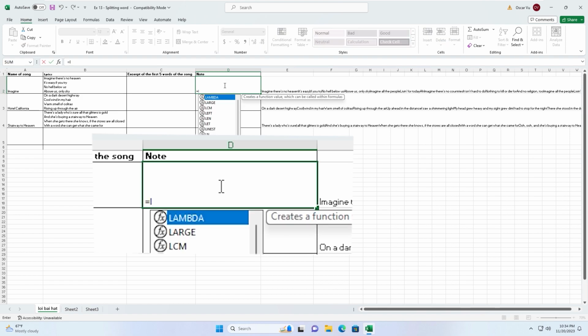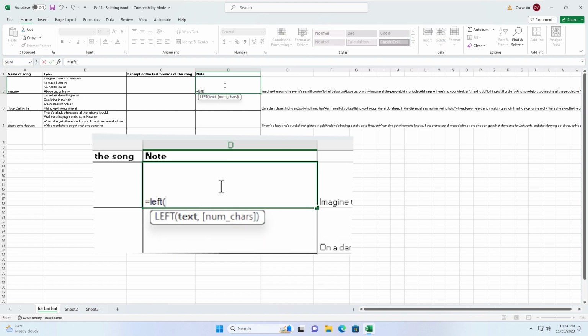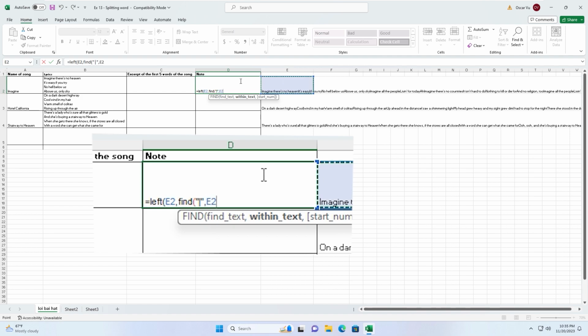Next, I will use the LEFT formula. This text, number of characters. I will use the FIND formula for the 5 vertical bar, within this text, starting from 1.